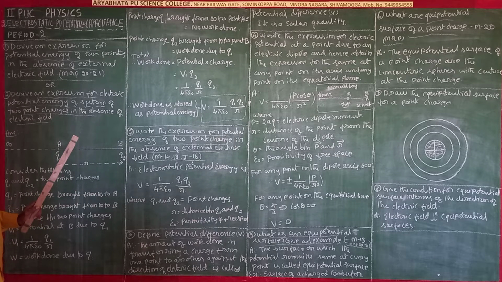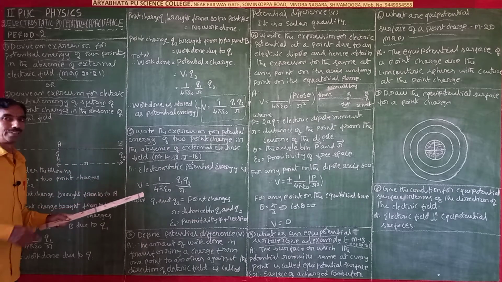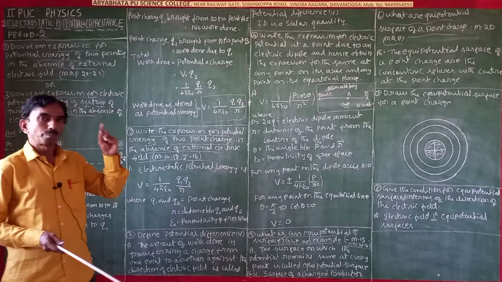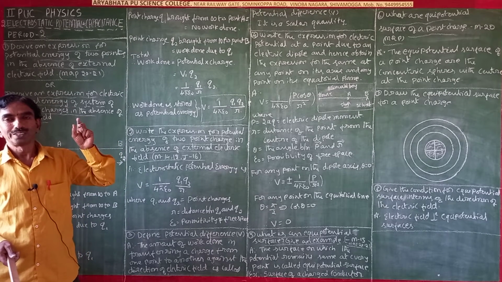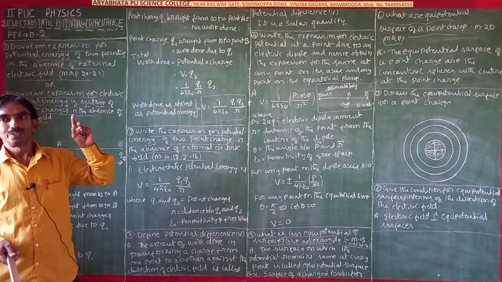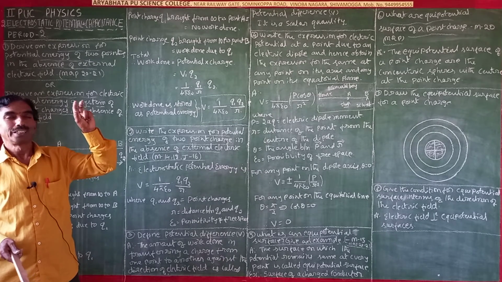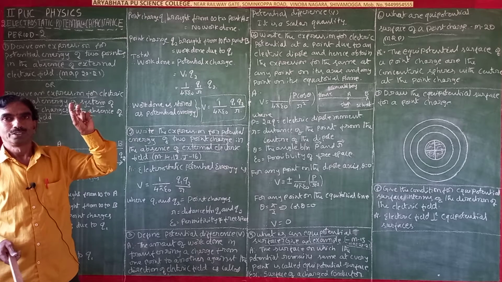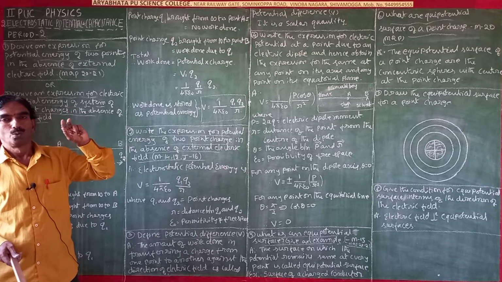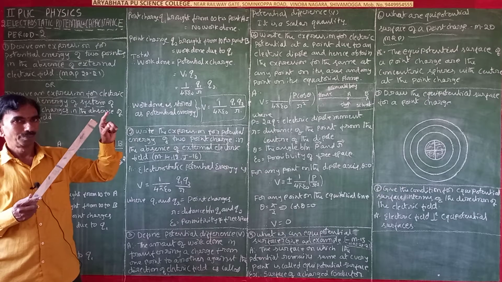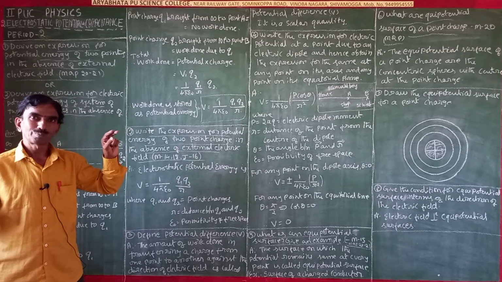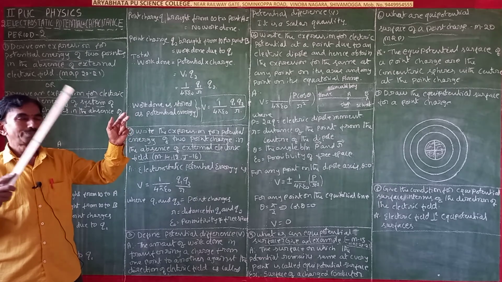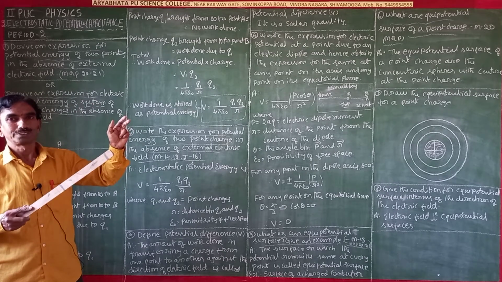Suppose an example: in your house, if the light becomes single phase, what can we see? The light becomes dim, so the voltage goes down. Voltage means the potential difference between your house and the nearest transformer.